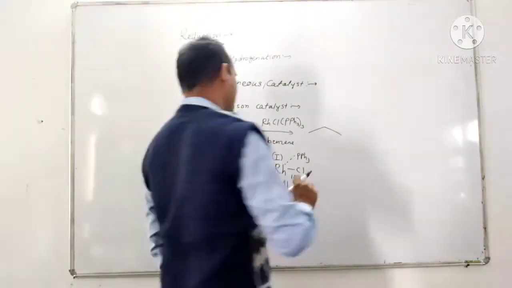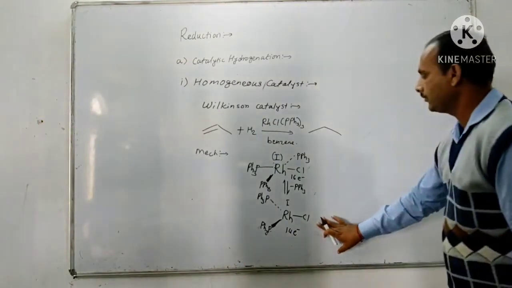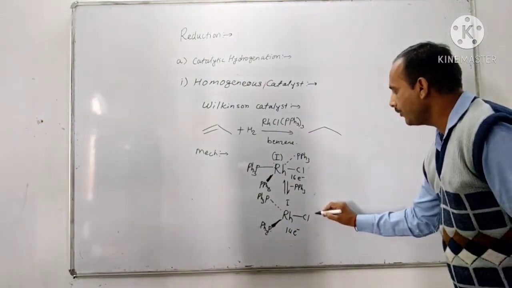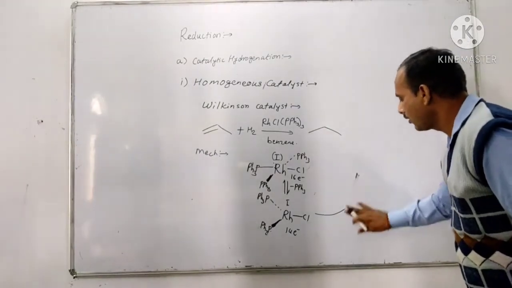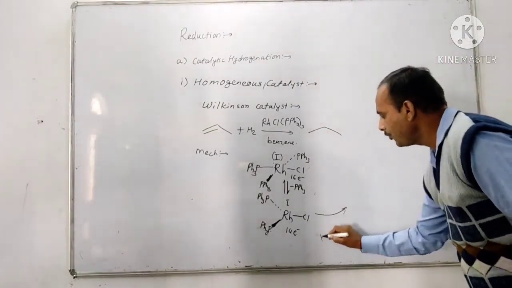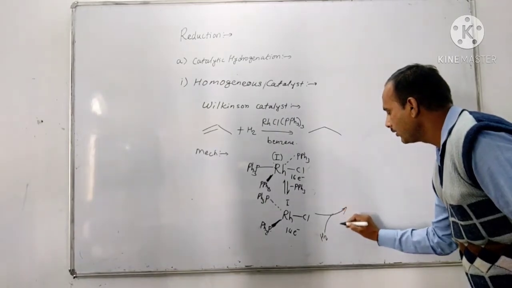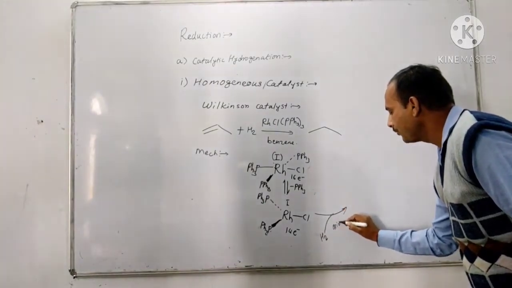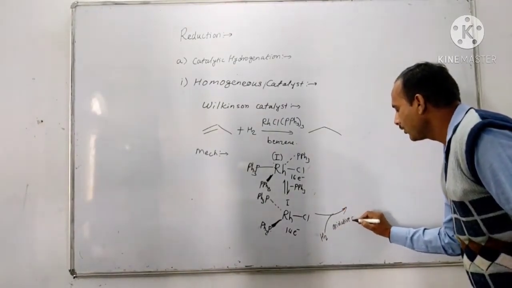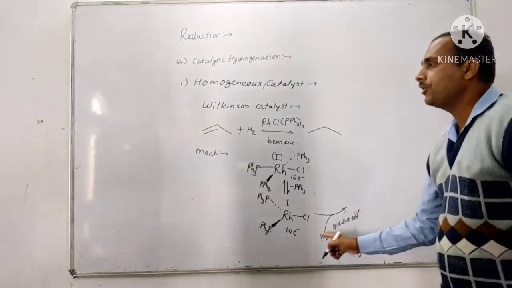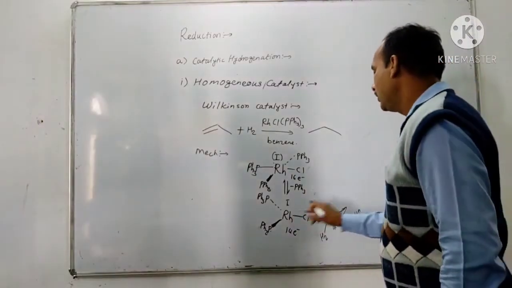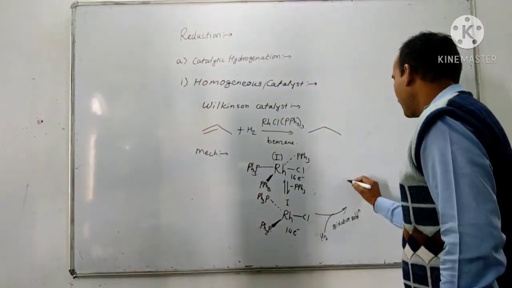Then the first step is the addition of hydrogen, that is oxidative addition. So oxidative addition of hydrogen takes place.